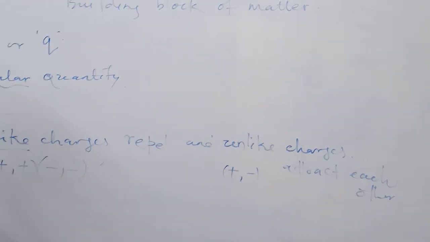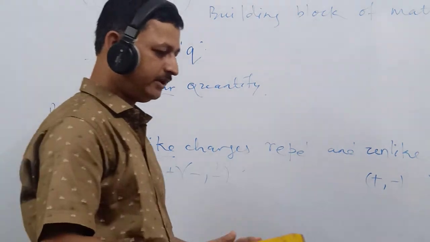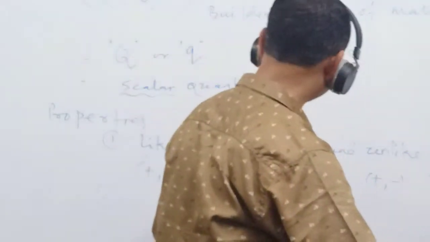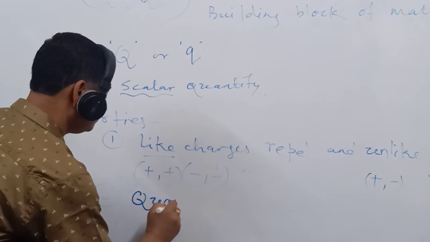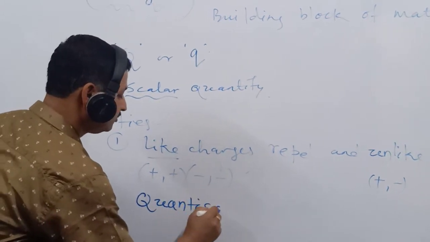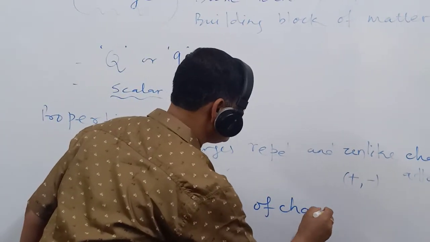Second property is quantization of charge. What do you mean by quantization of charge?